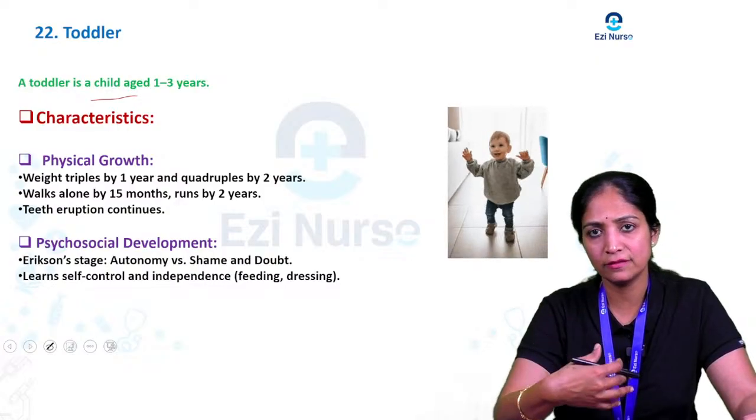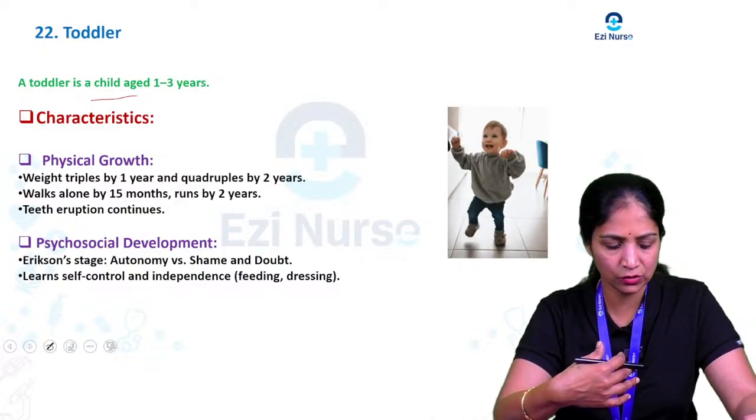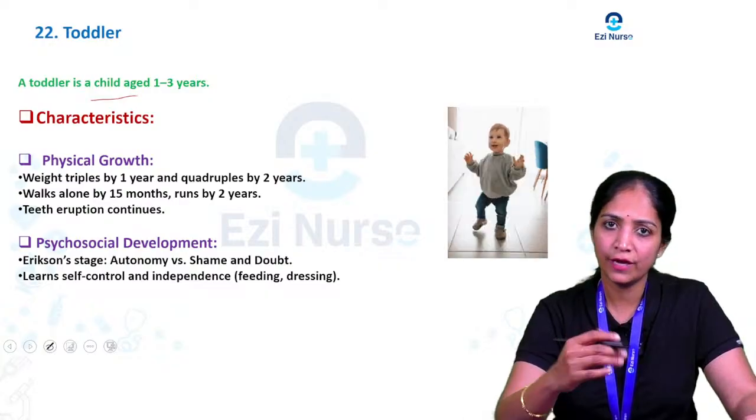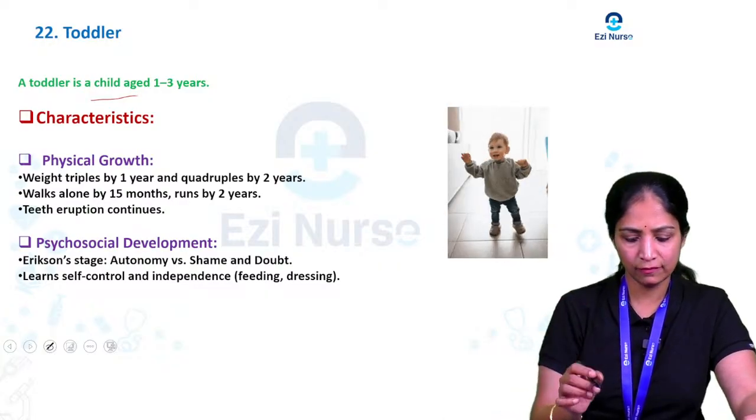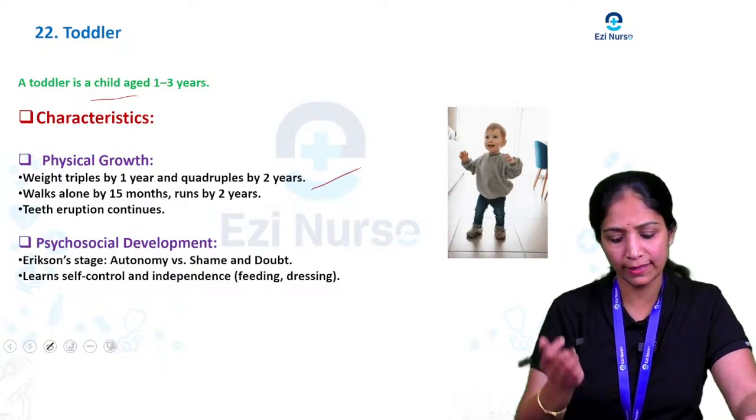Now the main characteristics of the toddler. Coming to physical growth, the weight triples by 1 year of age, and quadruples by 2 years.